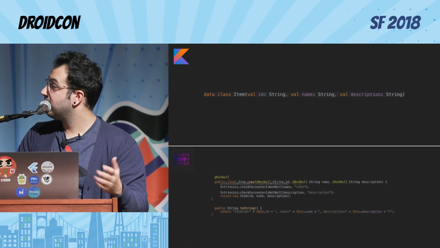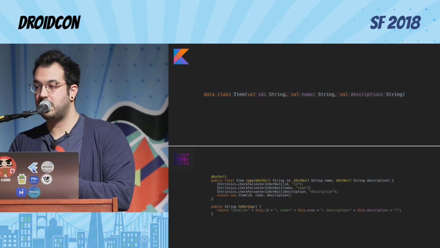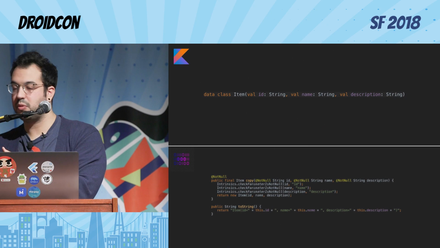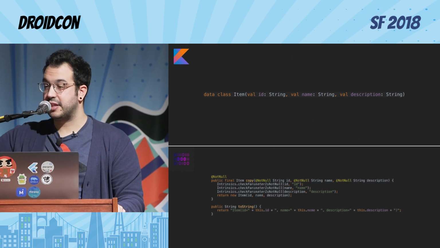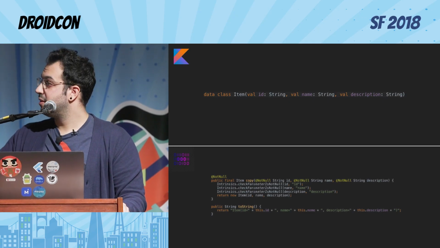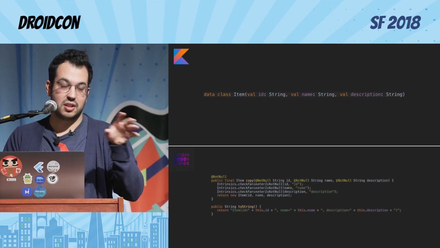It's great. Copy. Because when you have immutable data and you want to modify some of the fields, you need to copy it, and at the same time you are creating the new one, modify the one that you actually want to be different. And it does the toString. toString is actually another one of the Effective Java items that I ignore. But yeah, this is good for debugging. So they generate that toString for you so you can debug really easily.